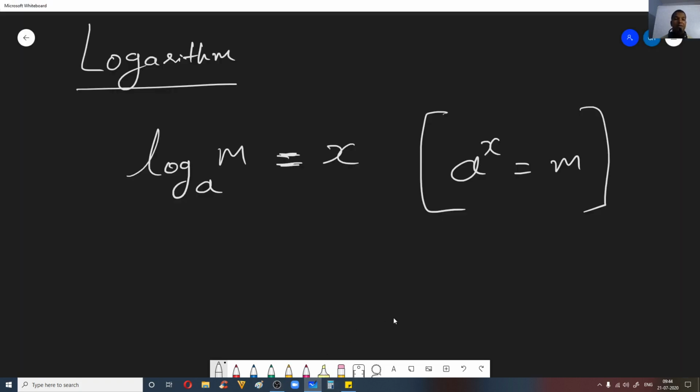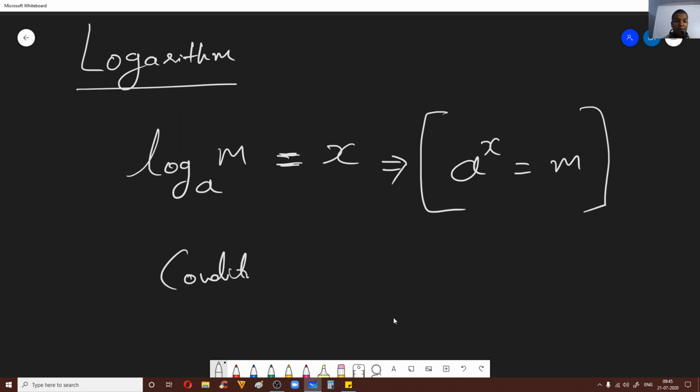Okay, in the last class we had studied logarithms and the terms related to logarithms, right? So log m to the base a is equal to x, correct? Now the exponential form, we'll write it as a to the power x is equal to m. Now m we'll call the argument, a is the base, and x is the result of log m to the base a, fine? Okay, now I think in the last class we had seen the conditions for m, correct?